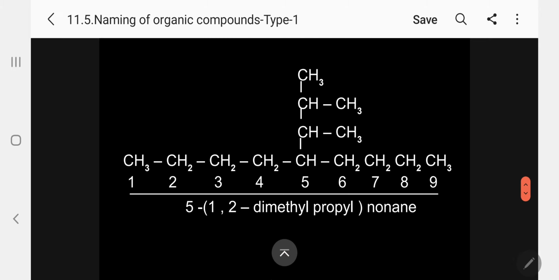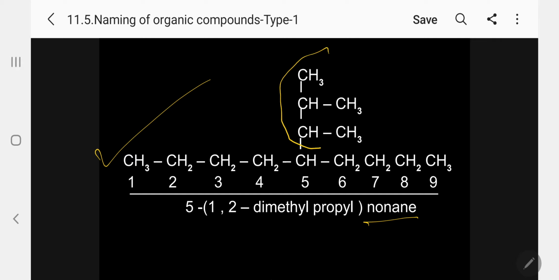This is the specific example, kindly follow. So just see how many carbon atoms. There are 9 carbon atoms. So the parent is nonane. And if you go here, 1, 2, 3, 4, 5, 6, 7, 8 only. So this is the parent. Okay. And if you come to the 5th carbon atom, there is a complex group. Please follow. It is not a methyl group, it is not an ethyl group, it is not a propyl group. It is a complex one. The rule says, in case of complex, we have to name it as a substituted alkyl group. What way?